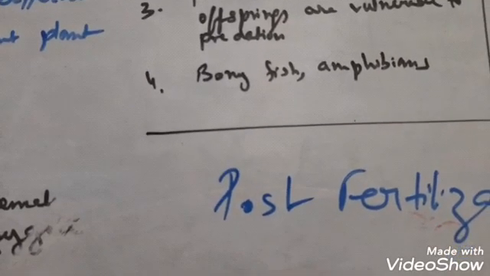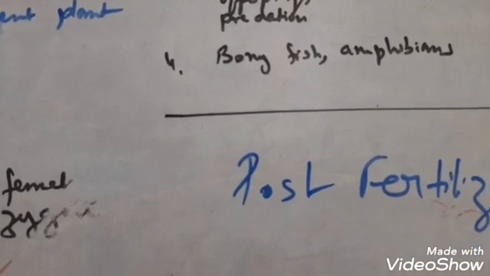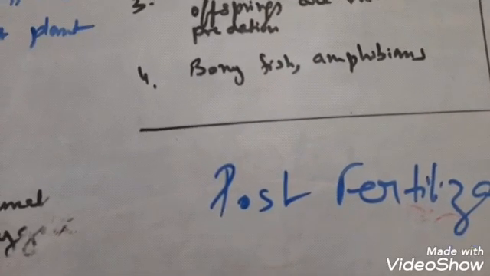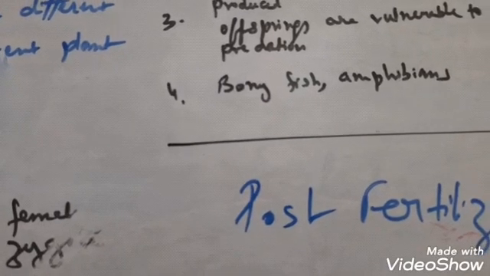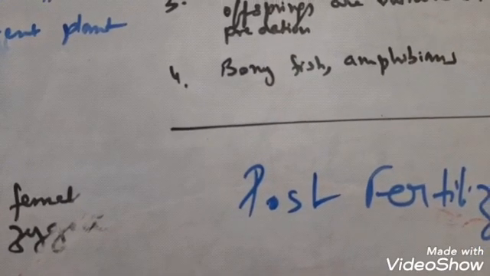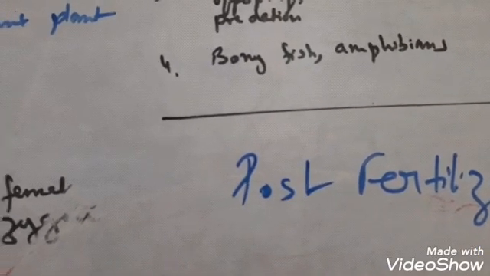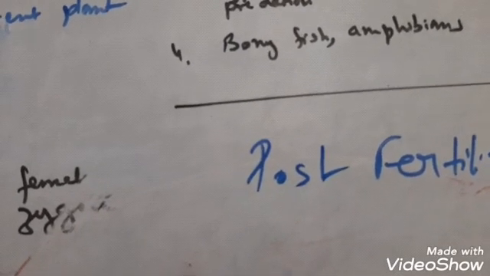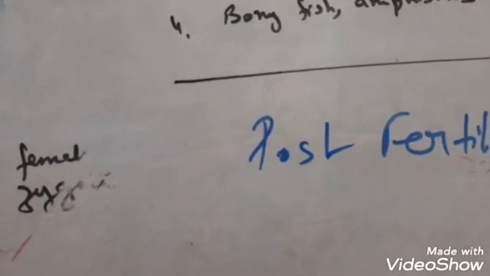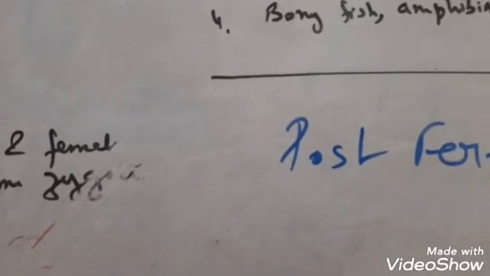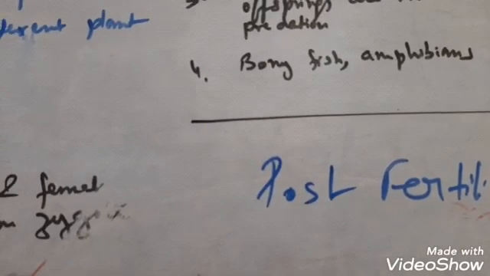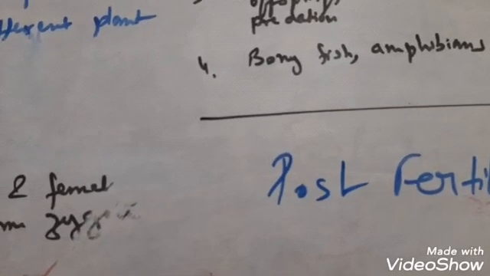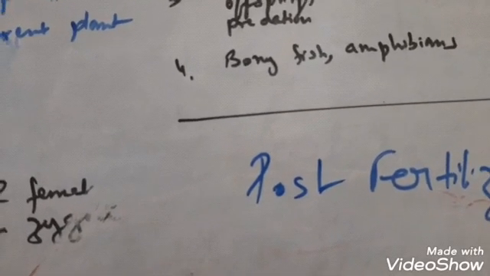Now the development of the zygote depends upon the life cycle and the environment in which the organism survives. The zygote ensures the continuity of the species between the organism of one generation and the next generation, because only the zygote brings forward the genetic information to the next generation. In algae and fungi, the zygote develops a thick wall around its body. Why? In order to resist desiccation and damage.